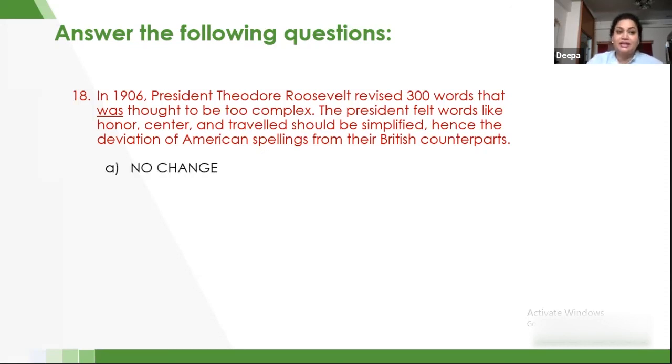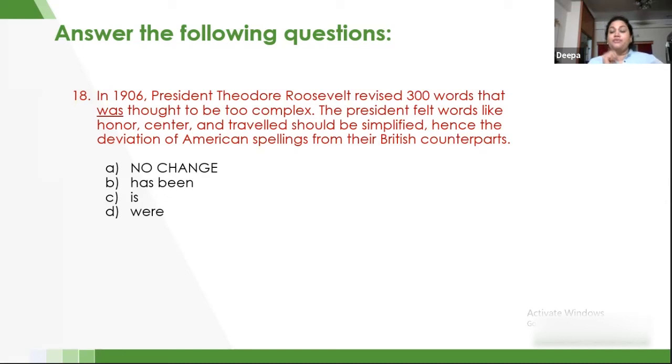So let's look at the options. Now this is where we need to understand that here we are talking about Roosevelt. Roosevelt is the first subject, but we have one more subject, that is words.